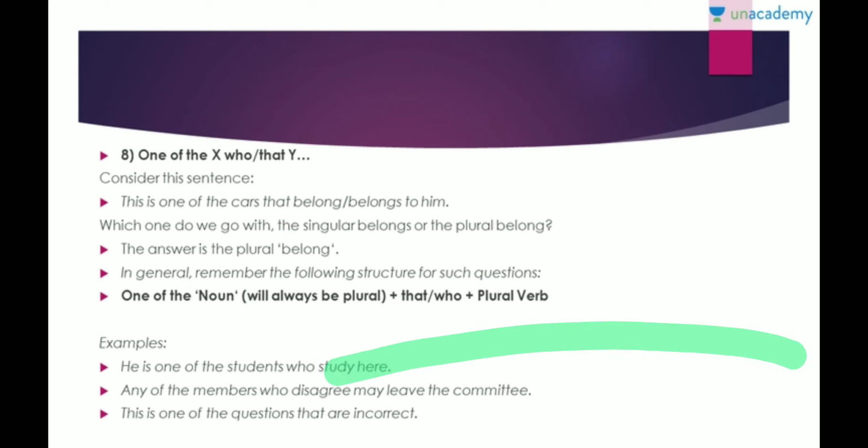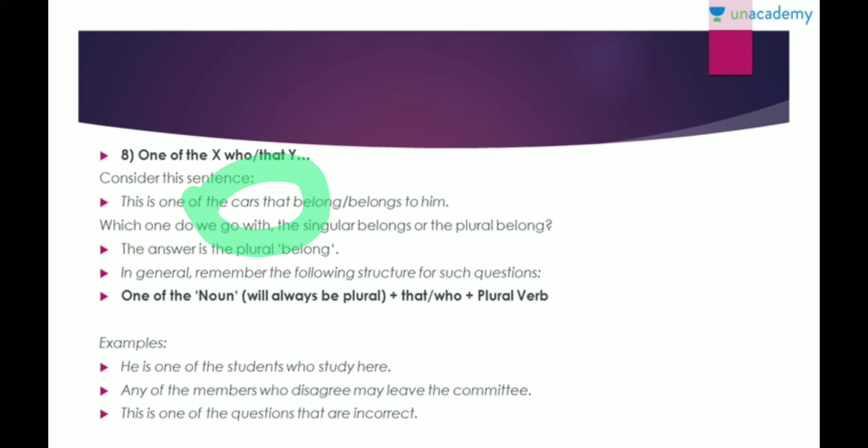So, one of these cars belong to him, right? Next, you can see more examples. He's one of the students who study here. Anyone of the members who disagree may lead the committee. This is one of the questions that are incorrect. So you see questions and are, right?